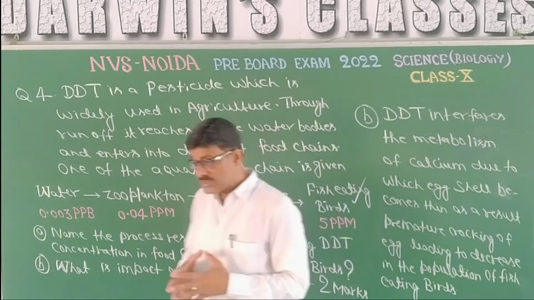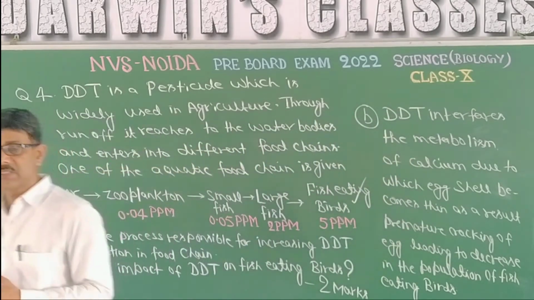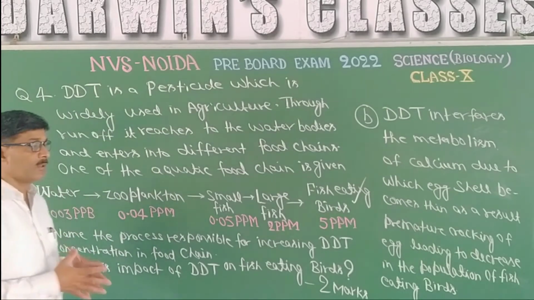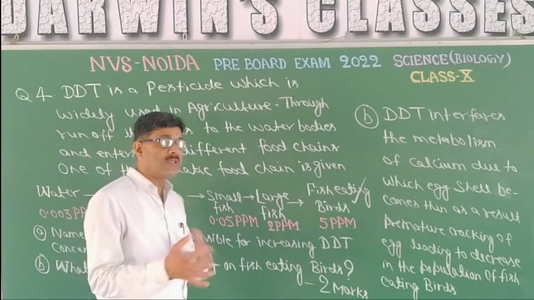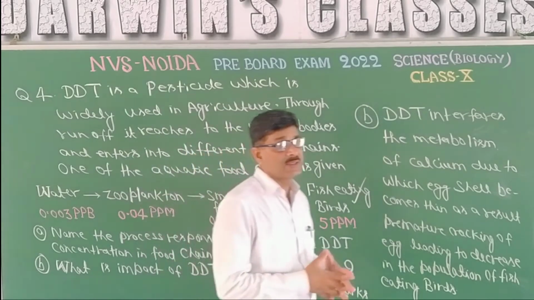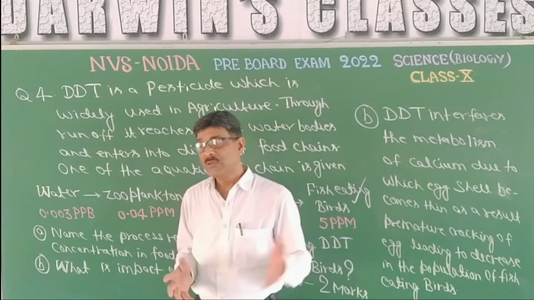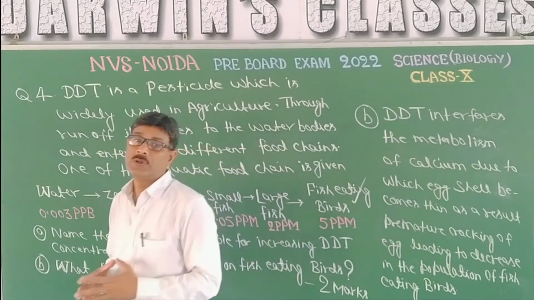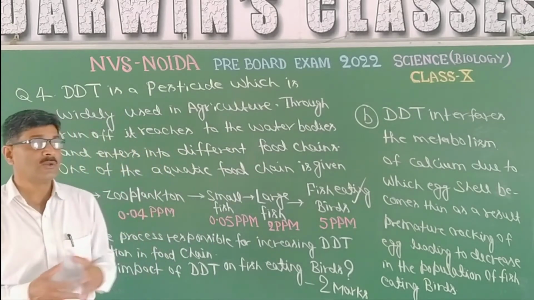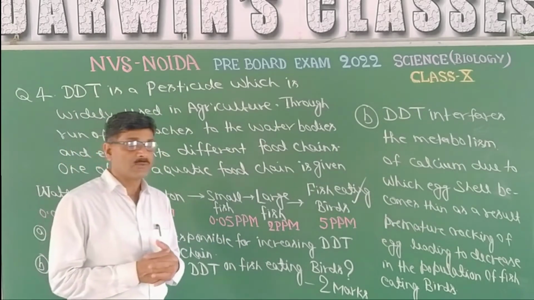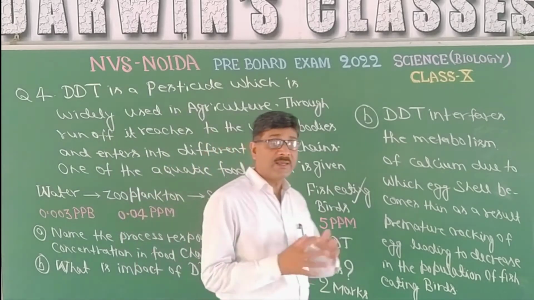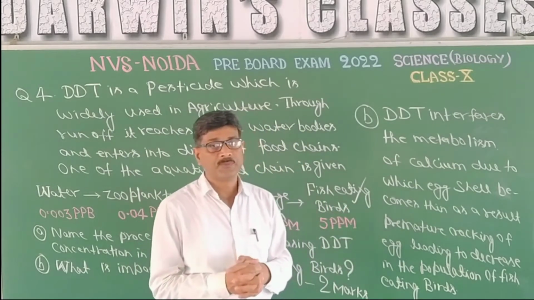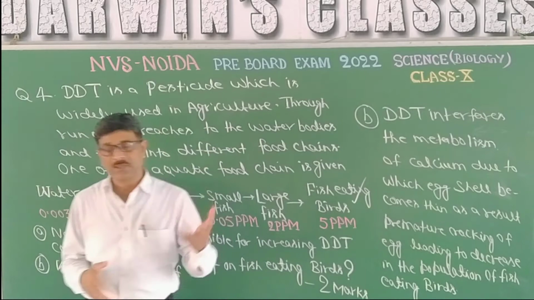So we must consider and use another way of regulating insecticides and pesticides, and that is given by biocontrol with the help of biotechnology and with the help of the predator and prey relationship. That will be dealt with in your higher classes.